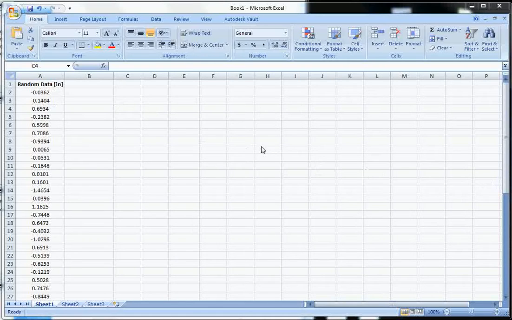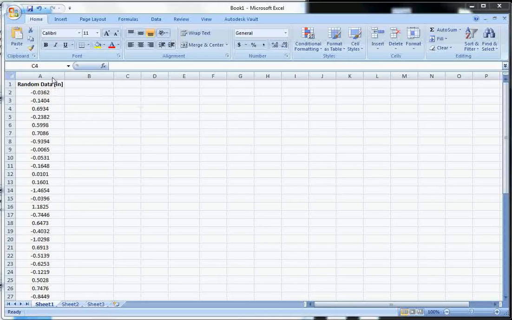And so what we'd like to do is construct a histogram, which is a graph showing if we separate the data set into bins, how many measurements go into each bin. In other words, say, as is the case in this particular data set, the data goes from negative 1.5 inches to 1.5 inches. We can separate those bins into, say, 1/2 inch increments and then see how many measurements lie in each increment. This gives us an approximation for the probability density function, or the derivative of the cumulative distribution plot. So let's go ahead and do that.